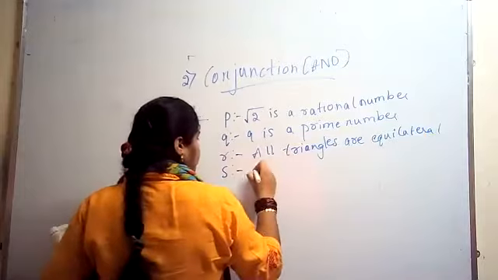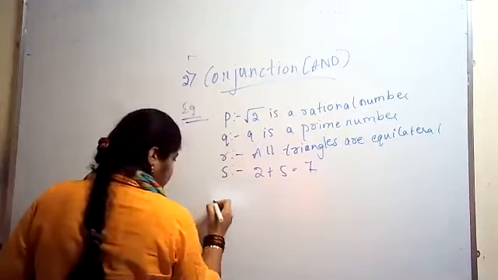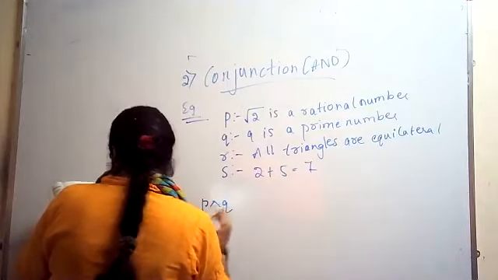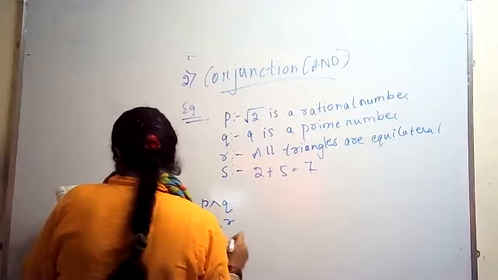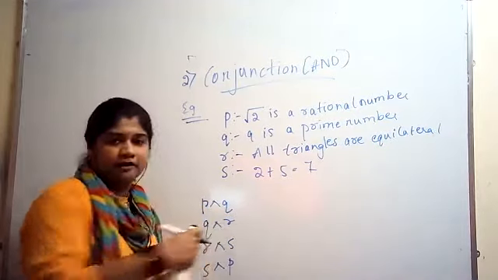Last is 2 plus 5 is equal to 7. Q conjunction S conjunction T. I will explain this.